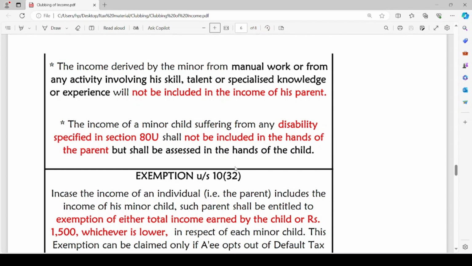cases: when such income is earned by the minor from his manual work or any activity involving his skill, talent or specialized knowledge or experience. The second case is when he is suffering from any disability as mentioned under section 80U and still he is earning some income. In these both cases, the income shall be assessed in the hands of the minor child himself or herself.